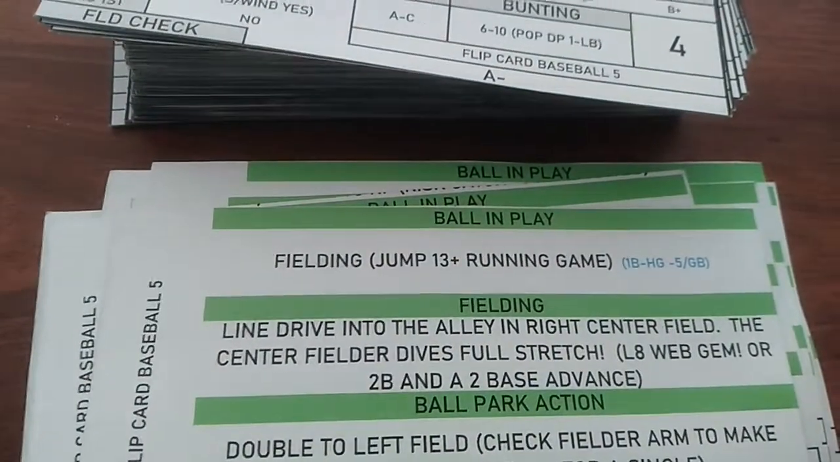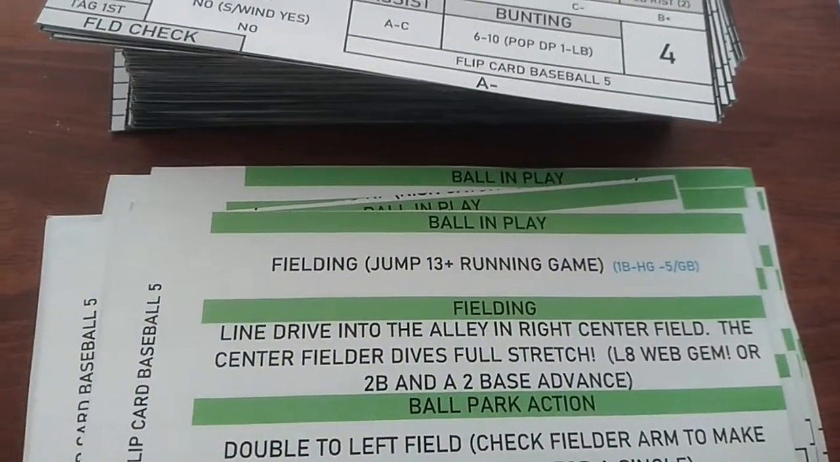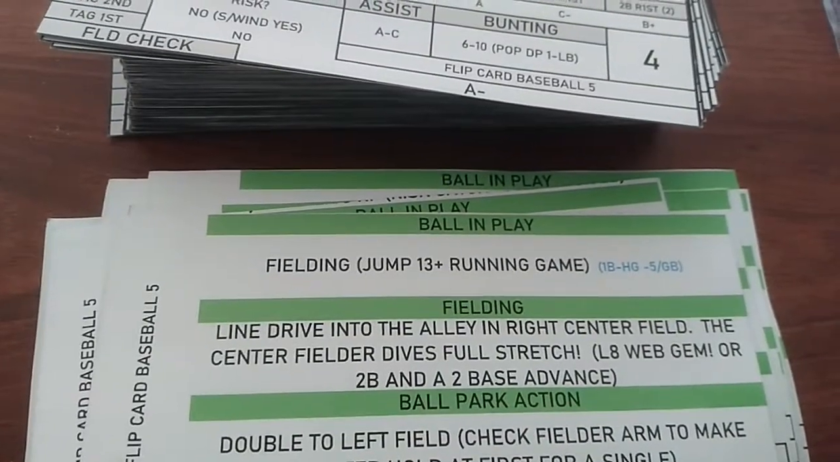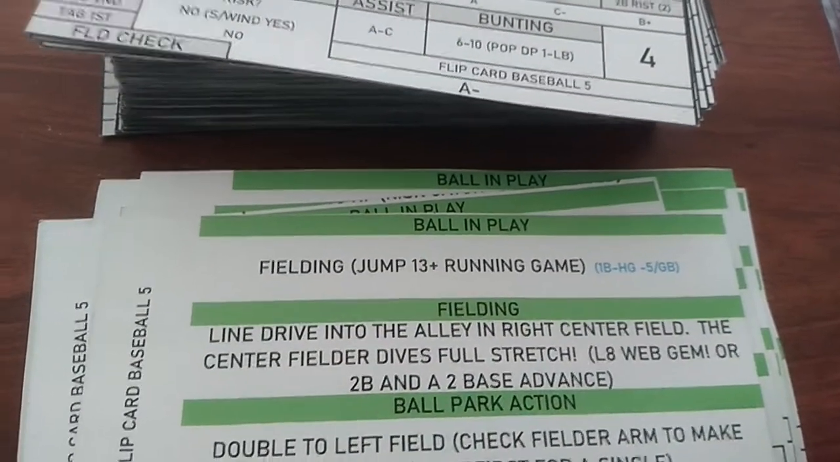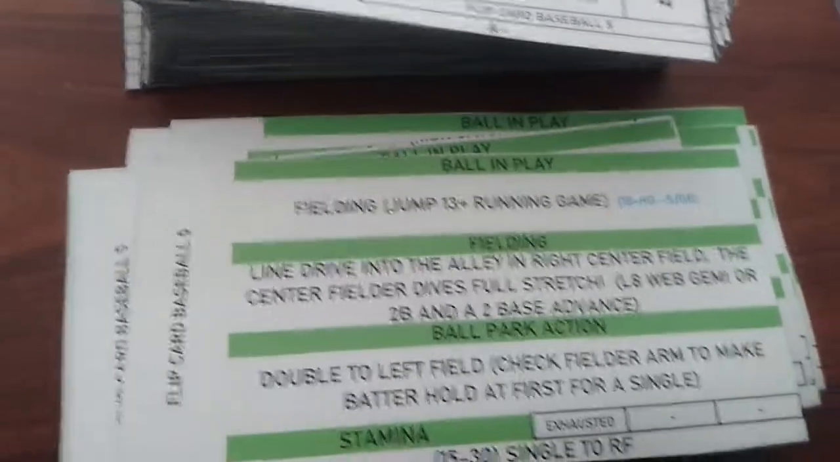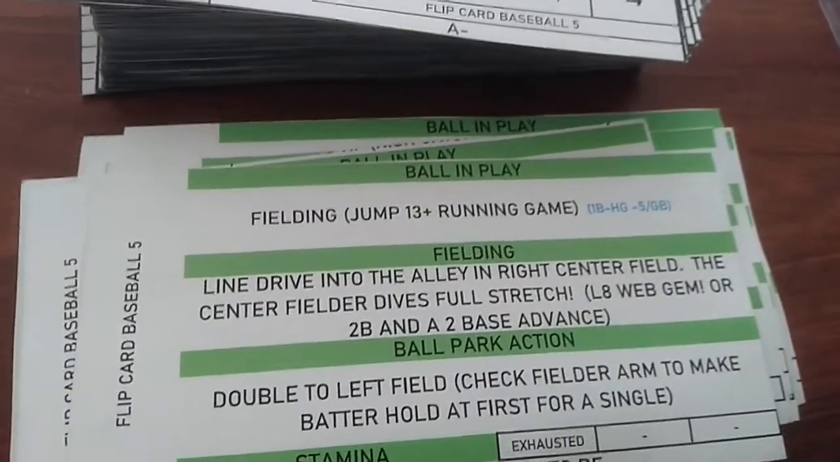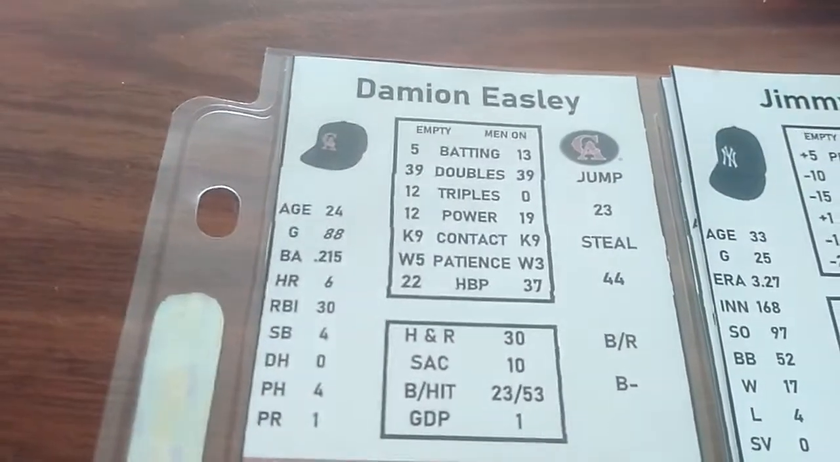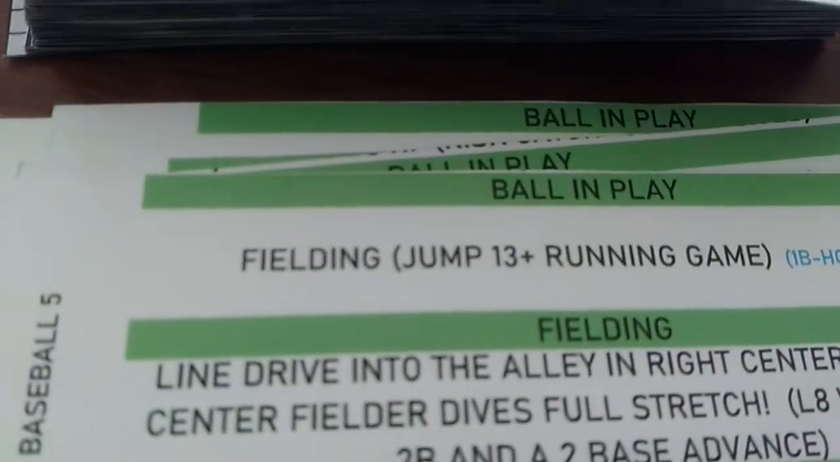The ball's in play. It's another fielding check and a possible running game. Now, he's got bases open in front of him, so even though there's a man on, he's all the way over at third. So if he does get on from a fielding check, it will be a running game because his jump is 23, which is above 13.